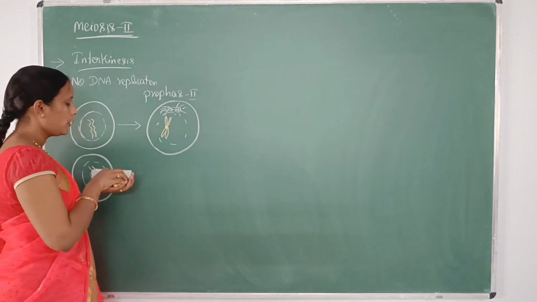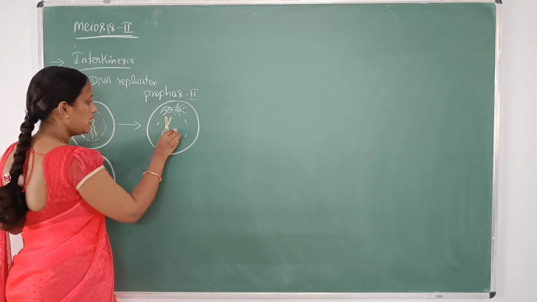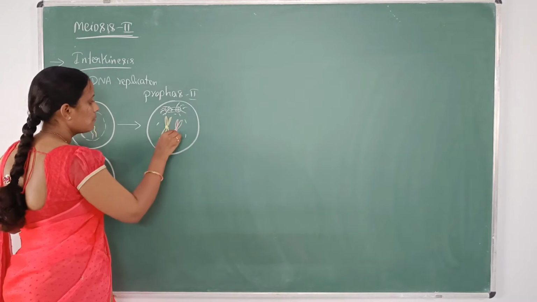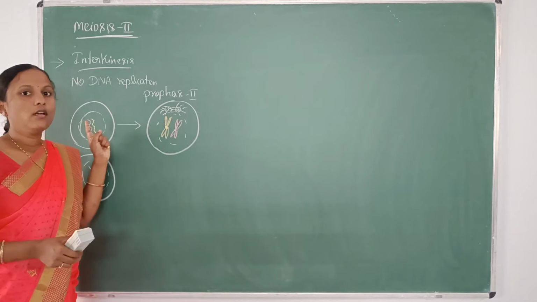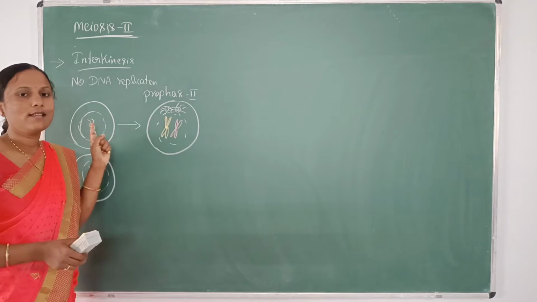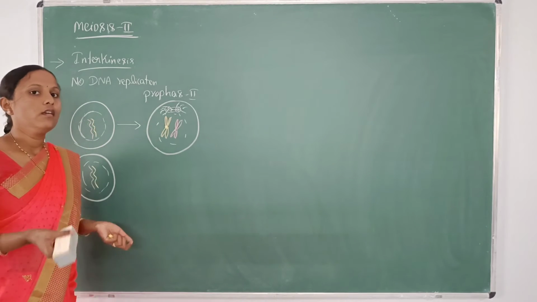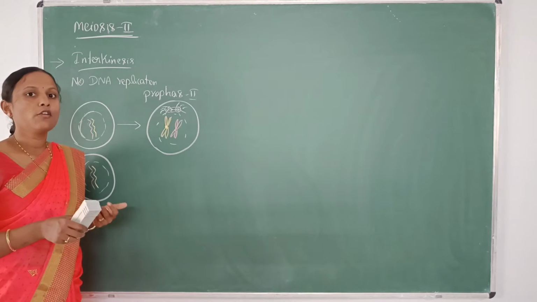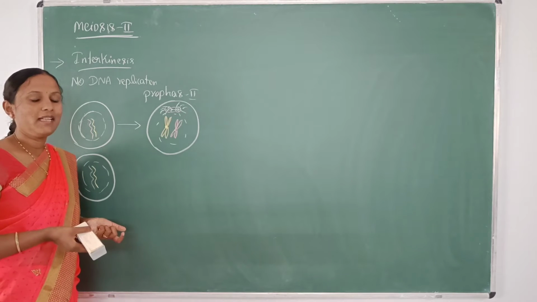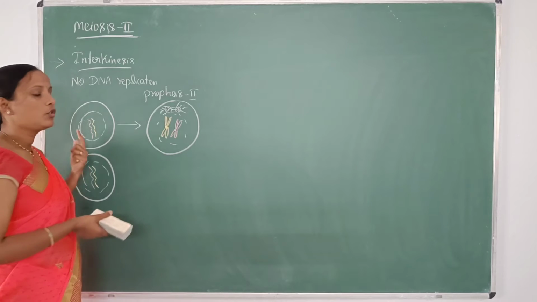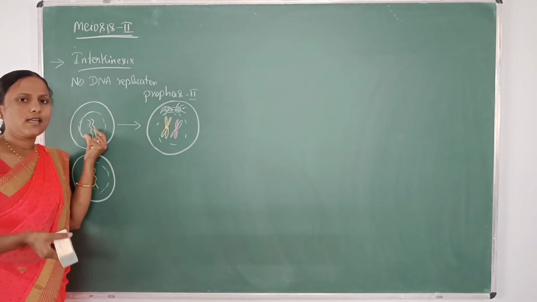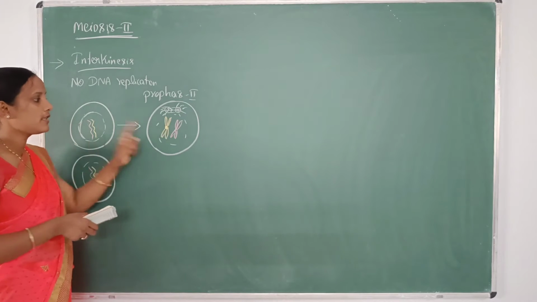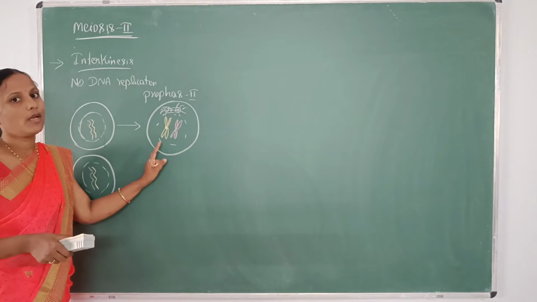For the condensation of chromosomes, much time is not required, because I told in telophase 1 that there is no complete dissociation of the chromosomes. Uncoiling of the chromosomes does not take place there, and the chromosomes have their integrity. So thickening doesn't require much time.